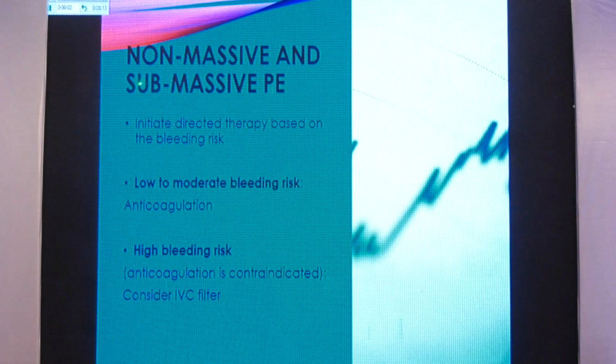For the submassive patient, you need to direct therapy, again, based on the bleeding risk. If the risk is low, you need to put him on anticoagulation. And if the risk is high, or the anticoagulation is contraindicated, you can consider an IVC filter in this patient.